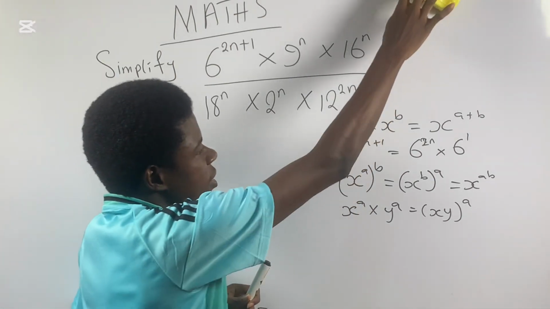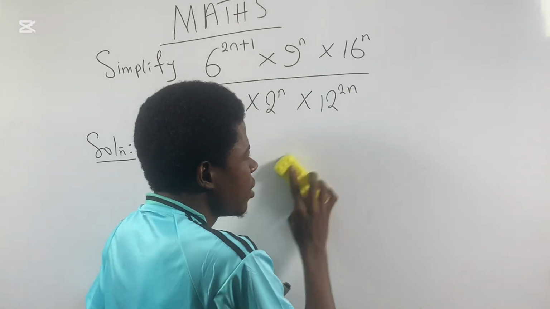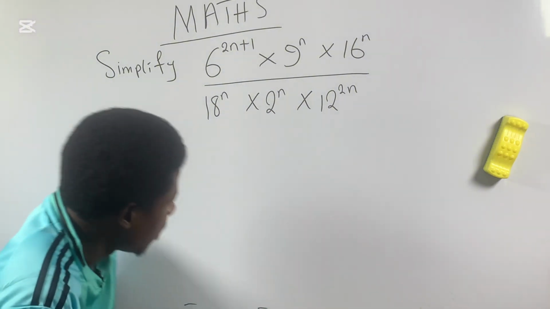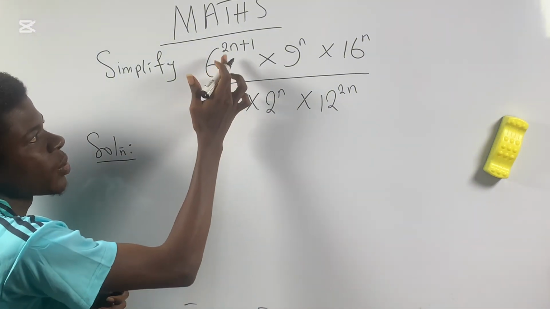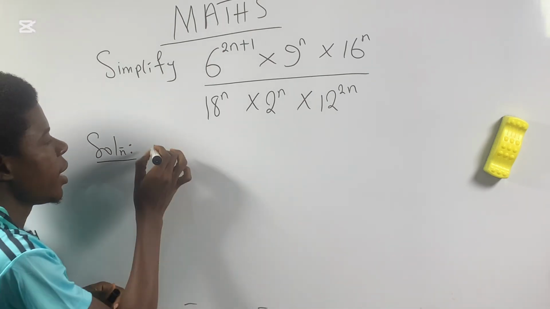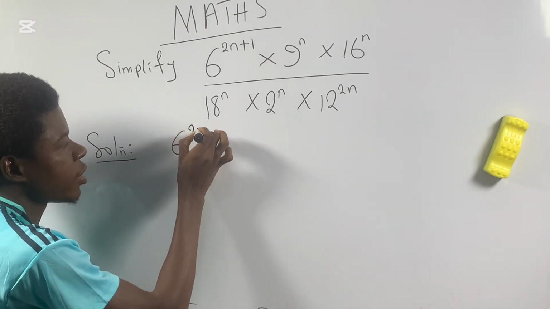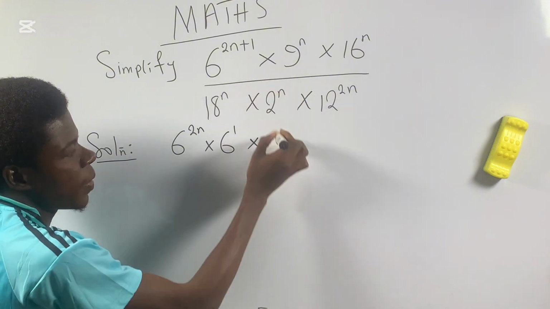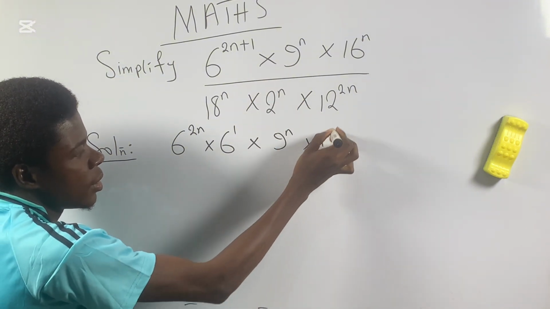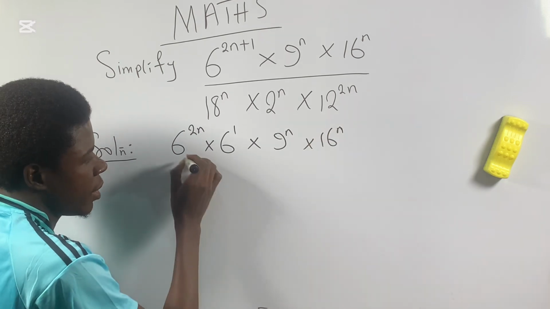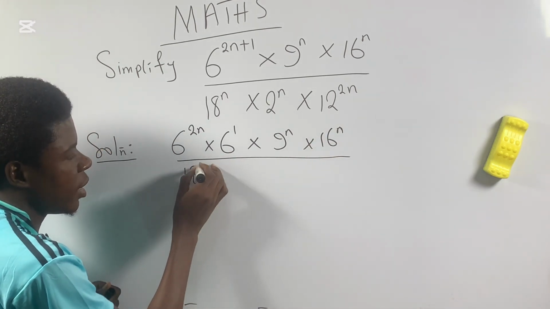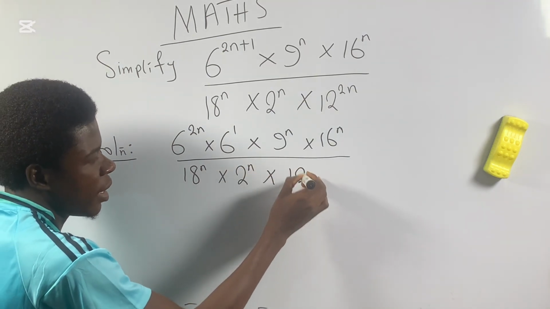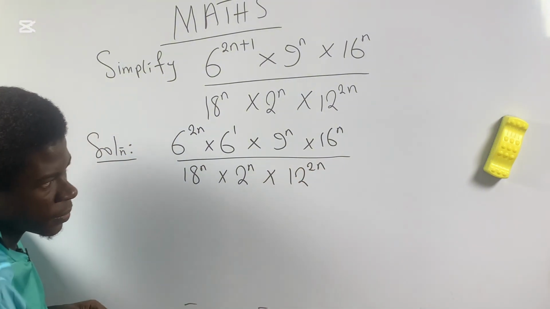So I know you've written this thing down. So let's now solve the question. Now you can see the solution there. This is now going to be that I'm having 6 raised to power 2n plus 1, which can now be simplified as 6 raised to power 2n multiplied by 6 raised to power 1, multiplied by 9 raised to power n times 16 raised to power n, all divided by 18 power n times 2 power n multiplied by 12 power 2n.